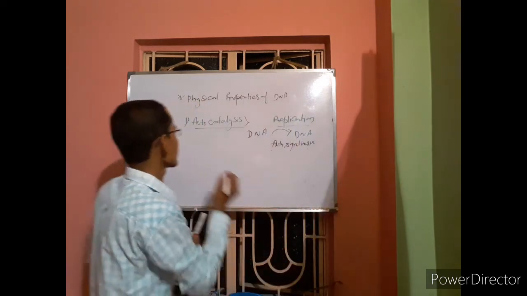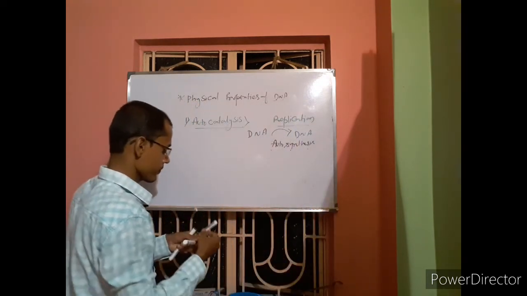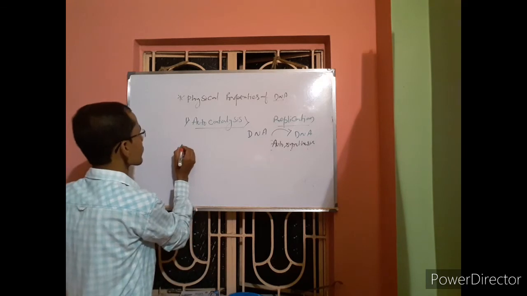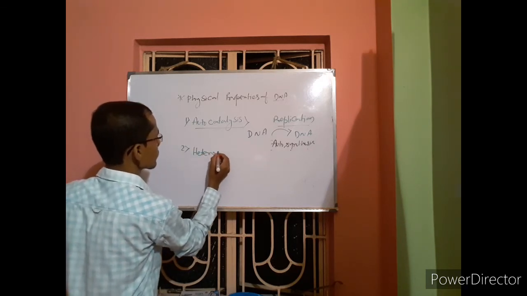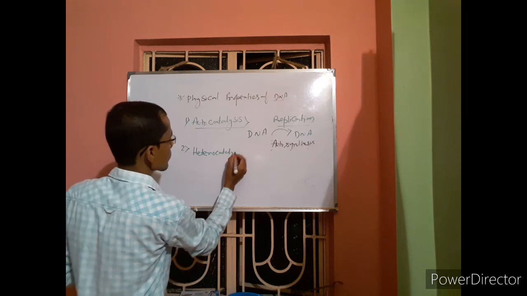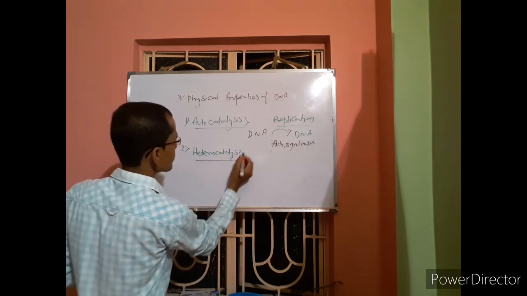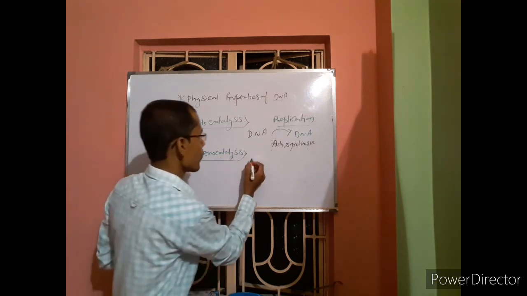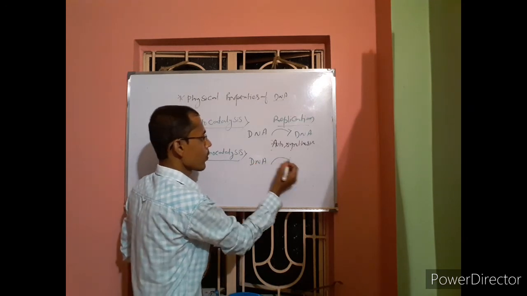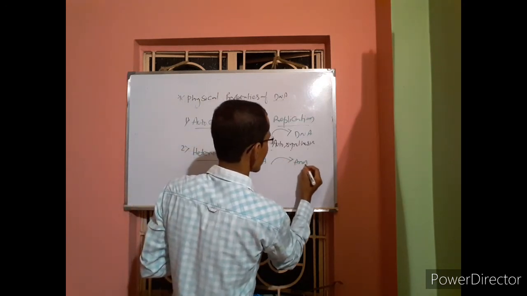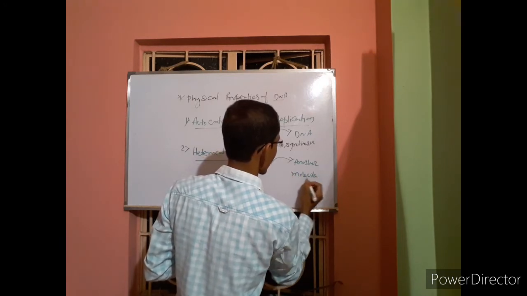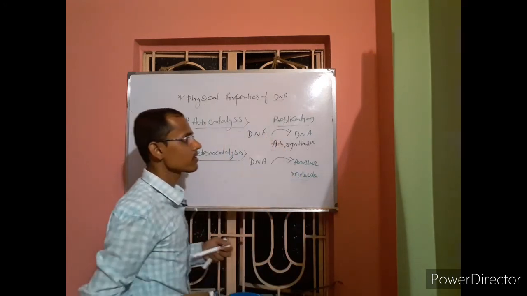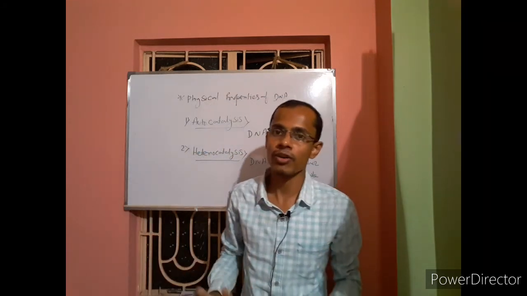Next one is heterocatalysis. What is heterocatalysis? It means from one DNA, another molecule is forming. When DNA is forming DNA, it is autosynthesis or autocatalysis.